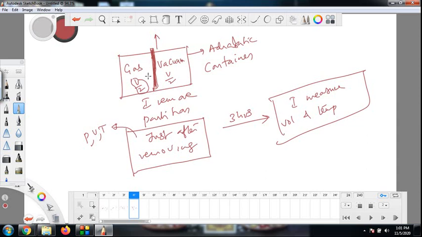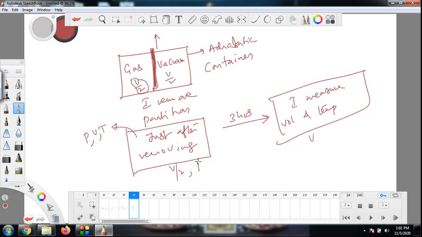Soon the molecules will jump to the vacuum side, and they will be going in very weird directions. After a lot of time, the gas would be occupying the complete container. So just after removing the partition, the gas volume is V by 2. Long time after removing the partition, the gas volume is V.